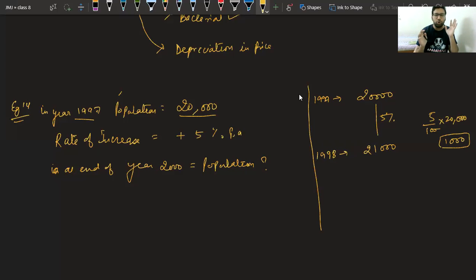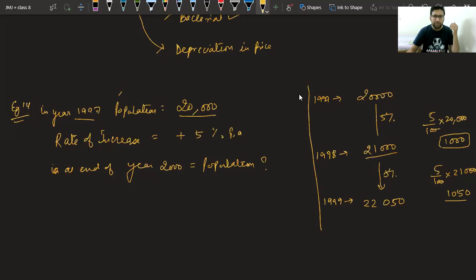Okay, I am trying to show you both the ways. Now tell me, in the year 1999, what will be the principal? We will take this as principal, the new one. So again, after increase of 5%, what will we get? Cut the zeros. 5 ones are 5, 5 twos are 10. So now the increase is 1050. It becomes 22050.